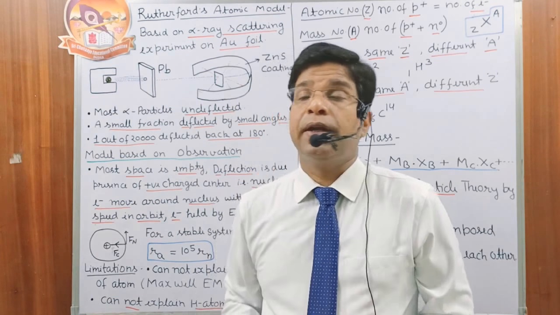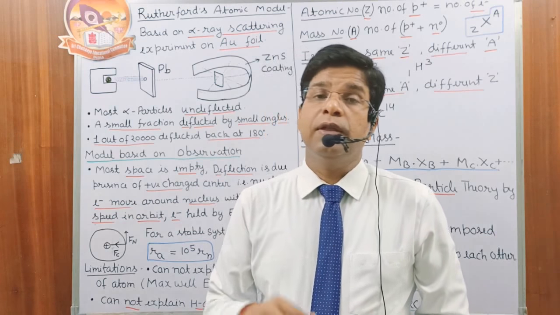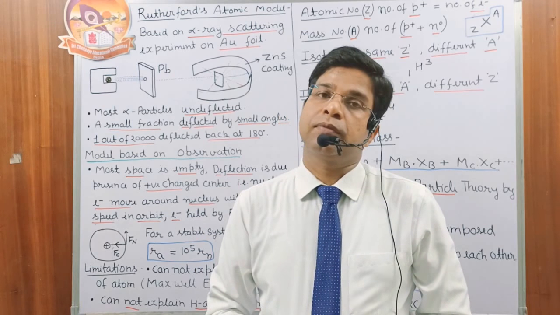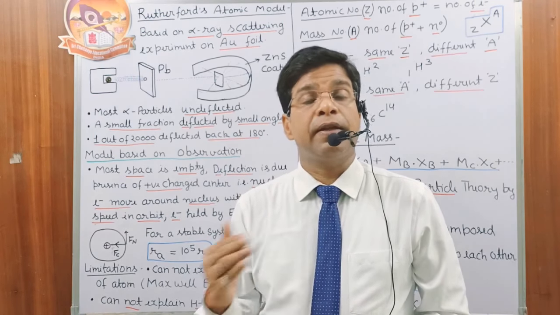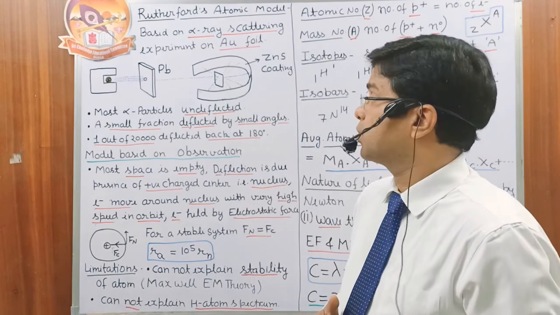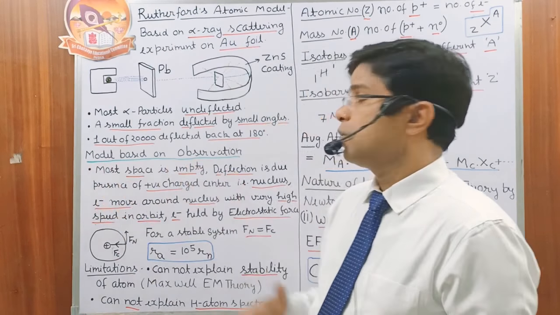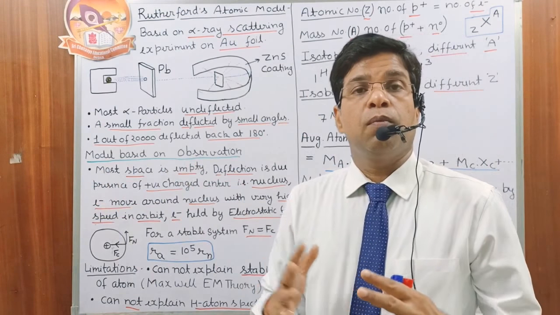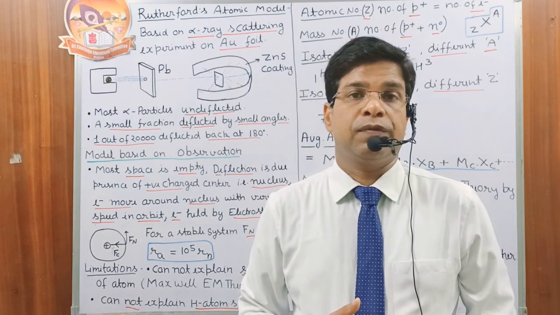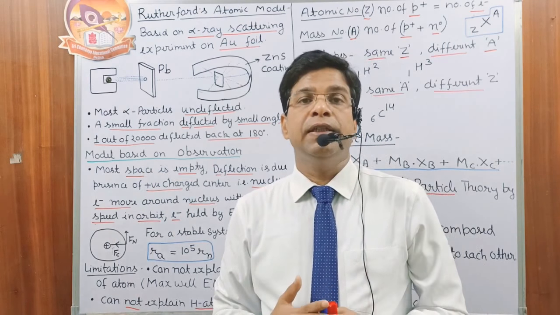But one particle out of 20,000 deflected back to its original direction, at an angle of 180. Based on these observations, scientist Rutherford developed a model. According to this model, most of the space of the atom is empty in nature, from where the particles cross the atom without any deflection.